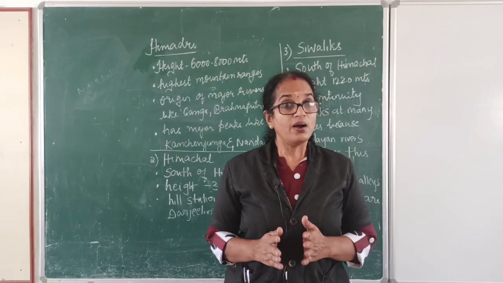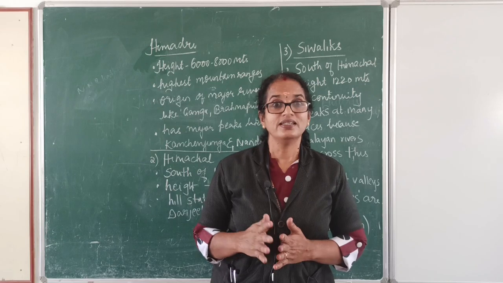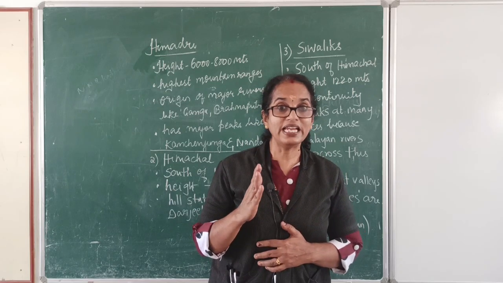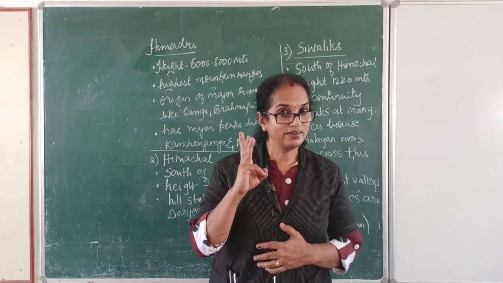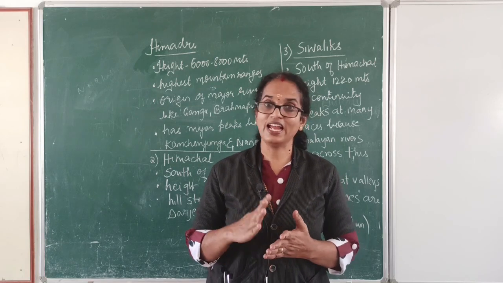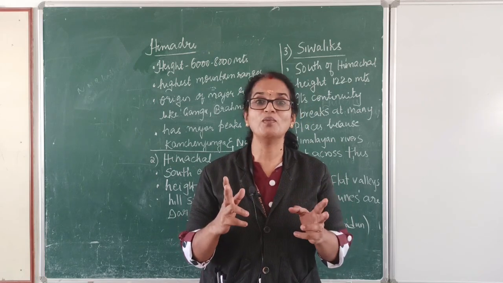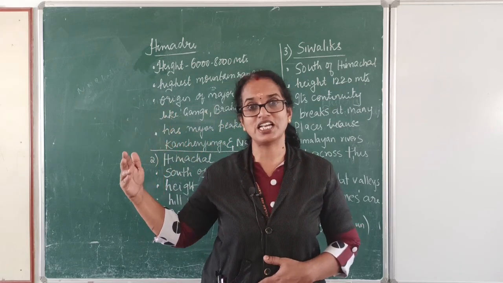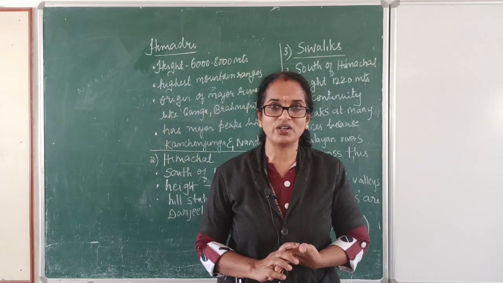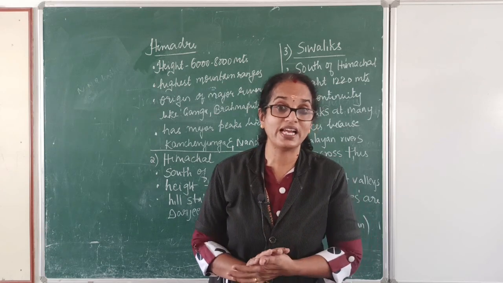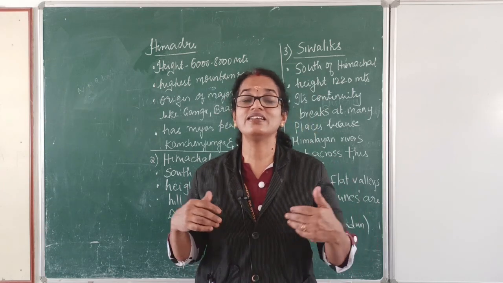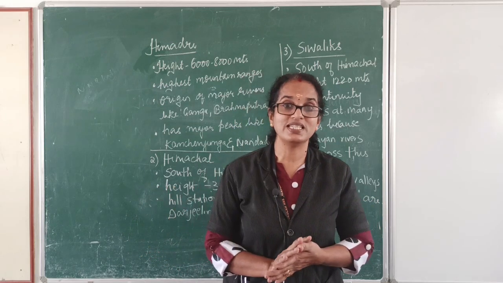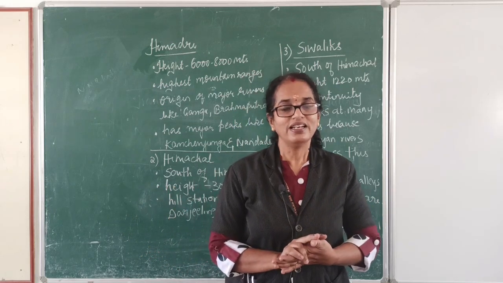Okay. Now, I said the Himalayas include Himachal, Himadri and Shivalik, three fold mountains which lie in an arc shape in the east-west direction. Now let us study these three fold mountains in detail.